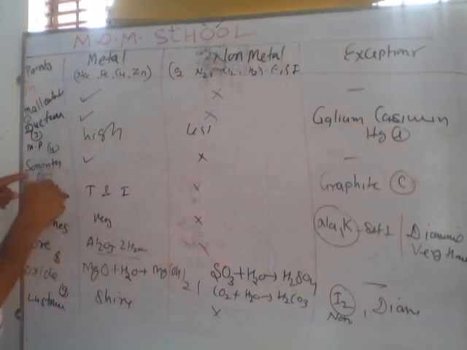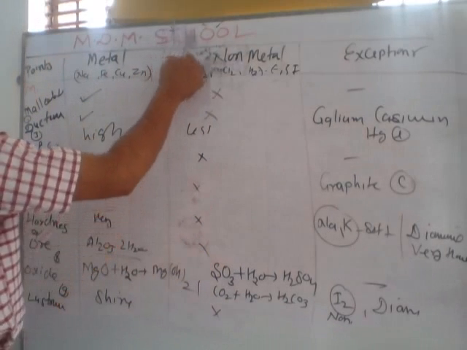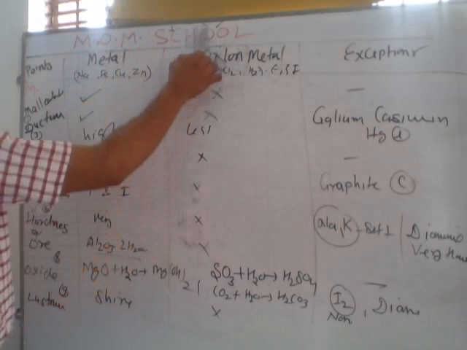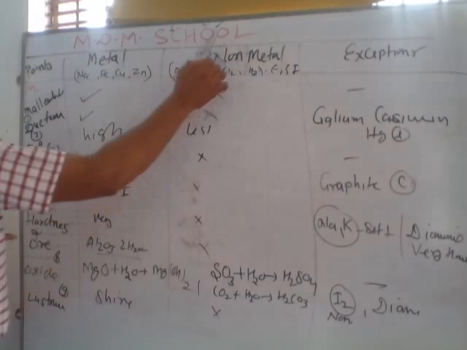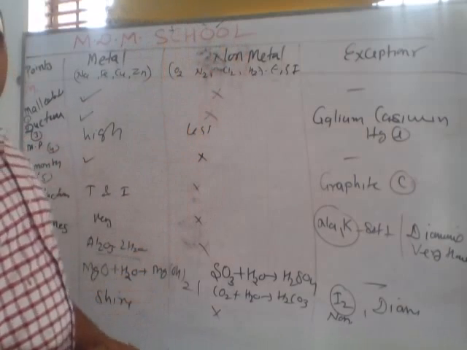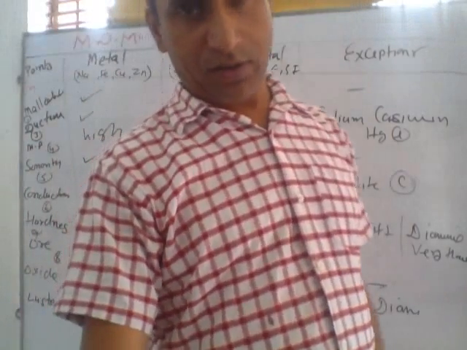S, sonority, means produce sound. C means conductor of current and heat. H, hardness. O means ore forming. Next O means oxide, and L means luster. Luster means shine. Thank you for watching.